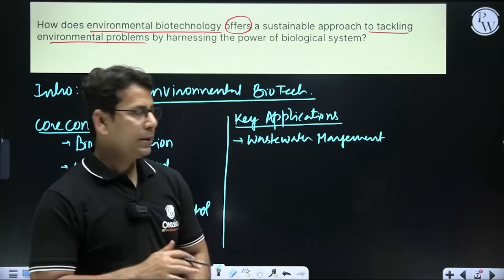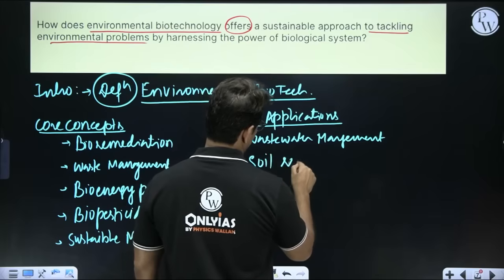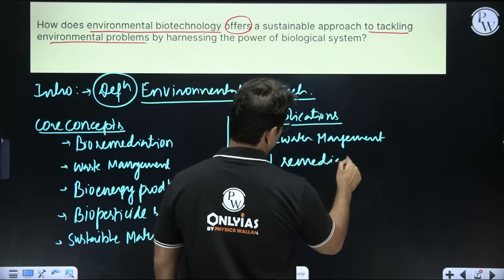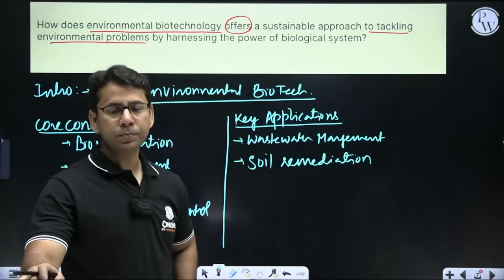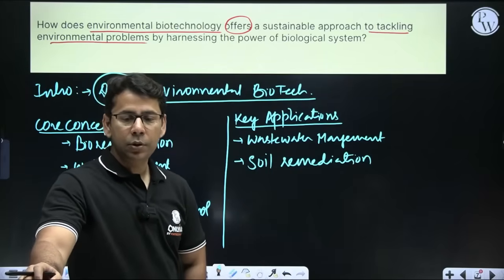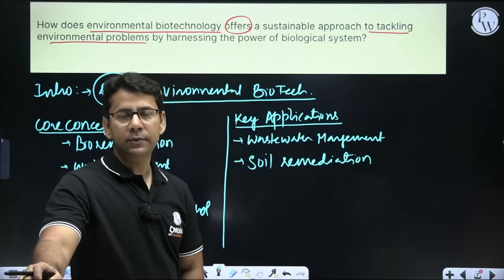Similarly, soil remediation means we use microorganisms to clean up contaminated soil and restore its fertility.